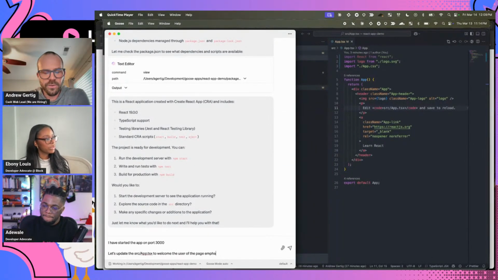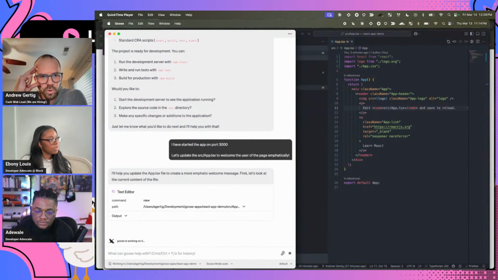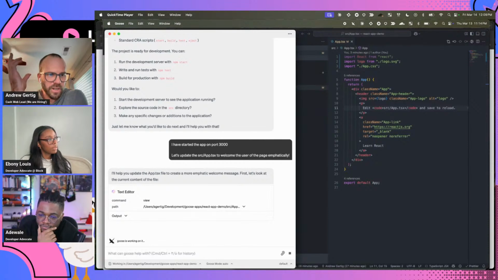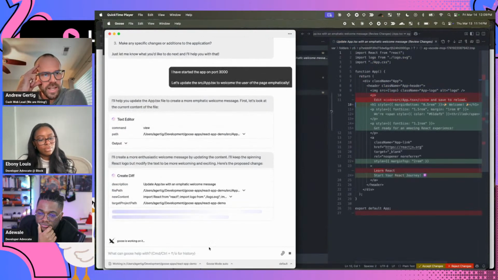And then we'll see what Goose does with that. Okay, so now Goose is going to check the tools. It's going to read the file, using the built-in text editor tool, which is part of our developer extension. It's viewing the file, and then it's saying, okay, now let me think about how I would want to change that file. And so what Goose has now done is created a diff.